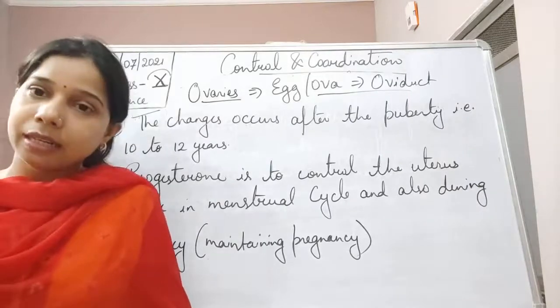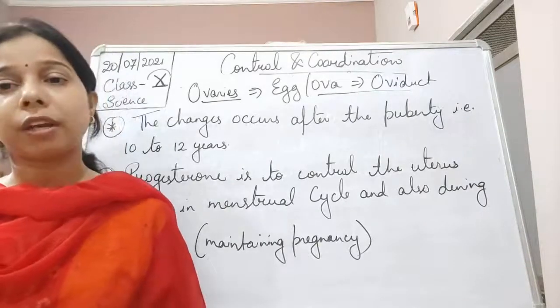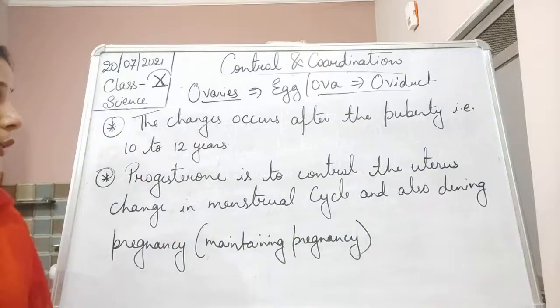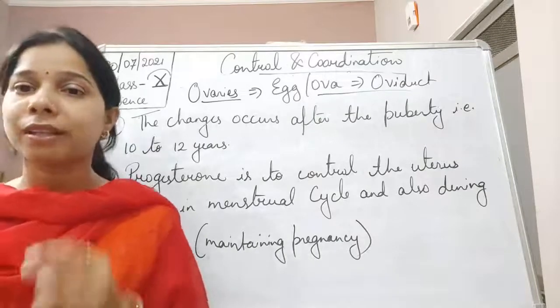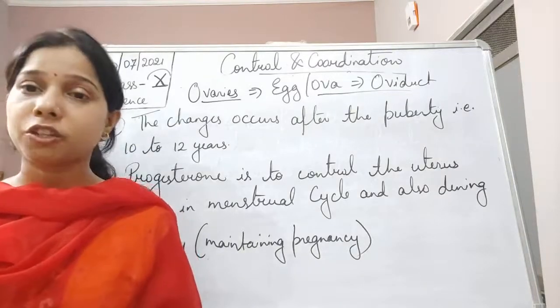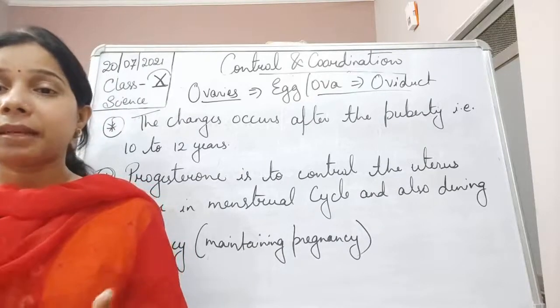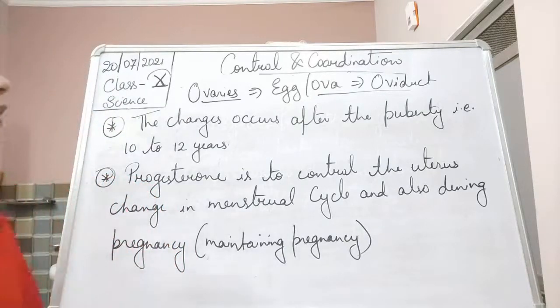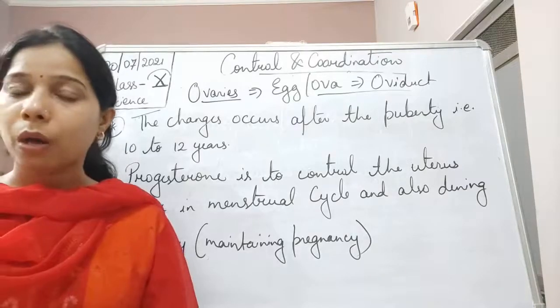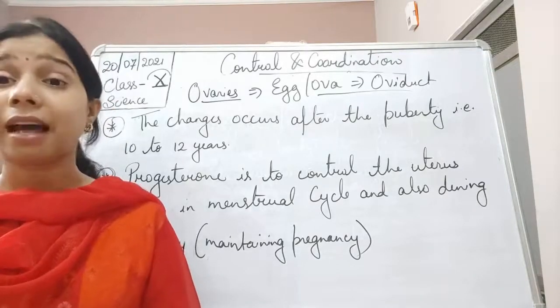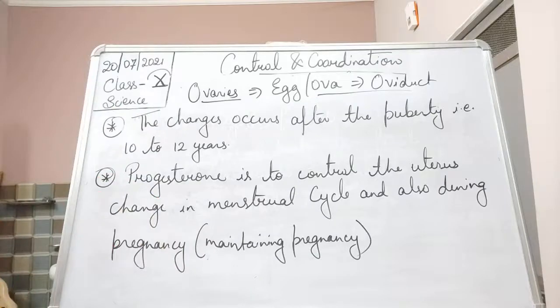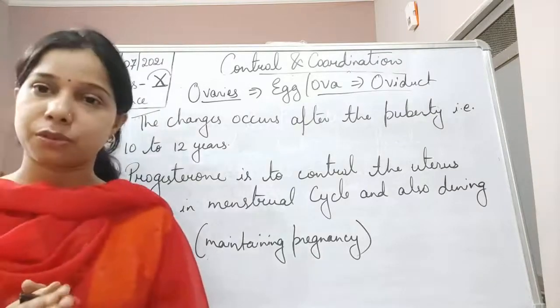Here, another kind of hormone is there, which is called progesterone, and the role of progesterone is to control the lining of the uterus, especially during the menstrual cycle, and it also helps in maintaining the pregnancy. Okay, students, so this is all about the endocrine system and the glands which are present in the endocrine system.